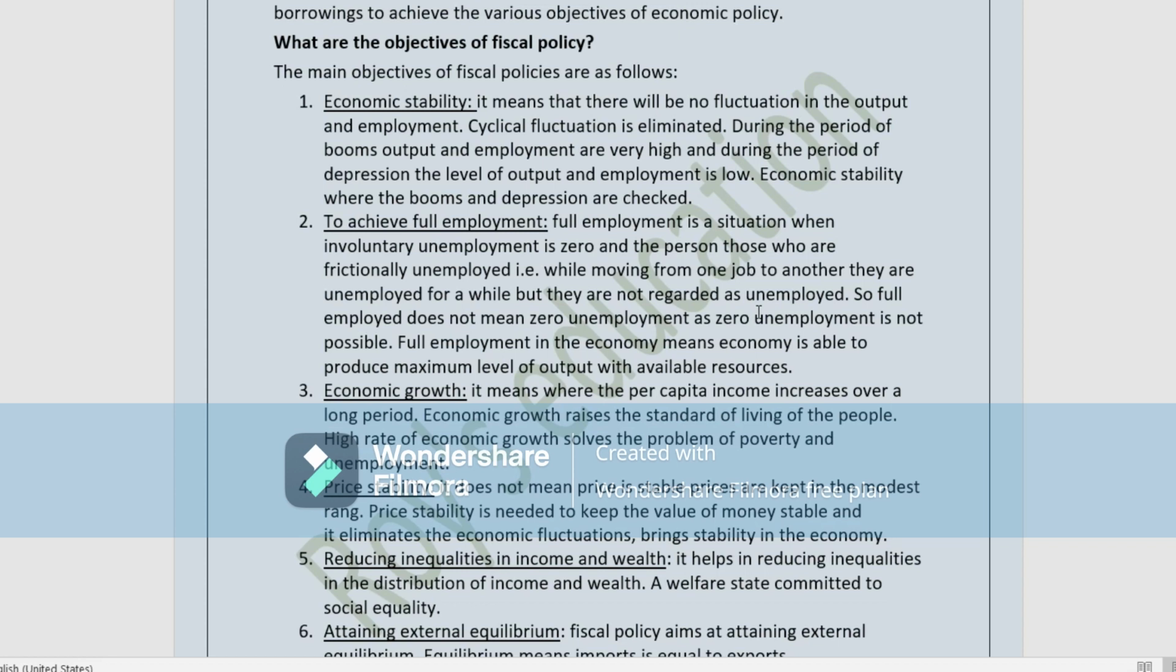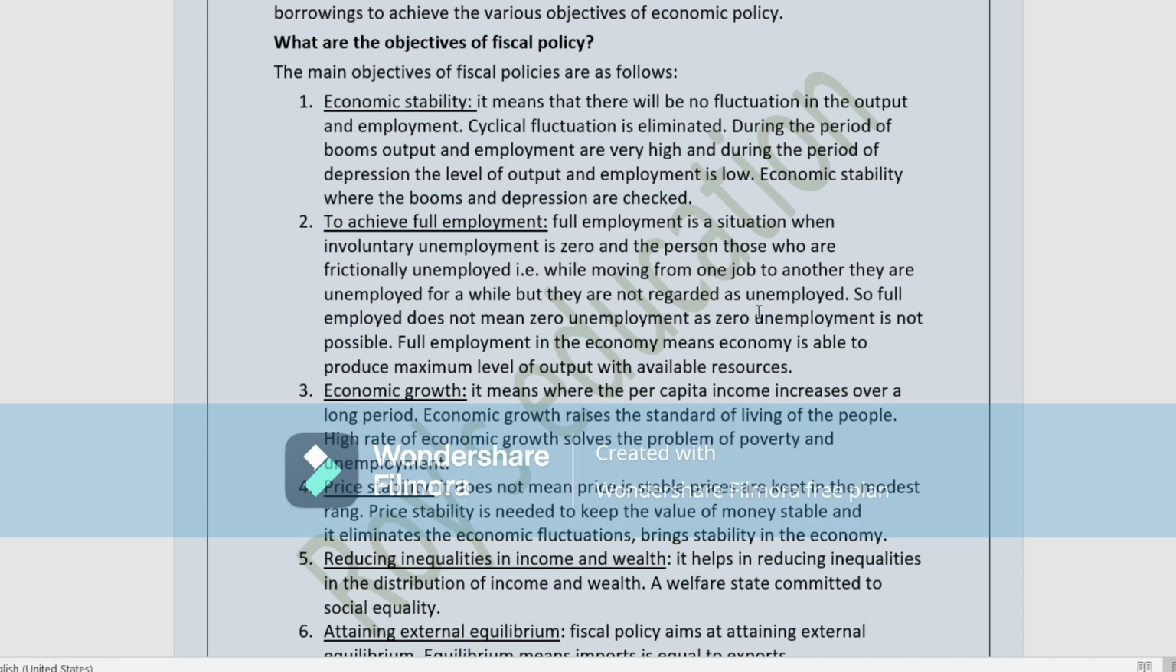So you should keep in mind that full employment doesn't mean zero unemployment. Many of them make a mistake in this. It is not possible that each and every person is employed. But with the available resources, producing the maximum output is called full employment. Full employment means you are utilizing the resources to the maximum so that you can produce more output.